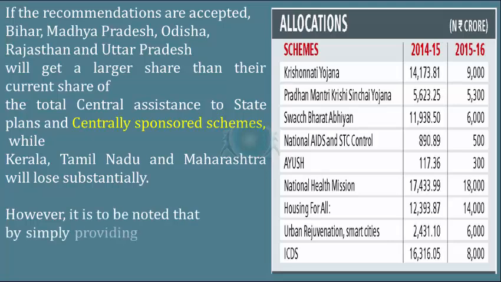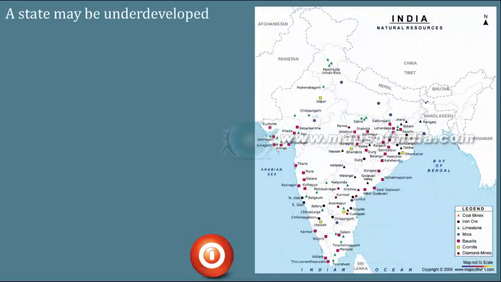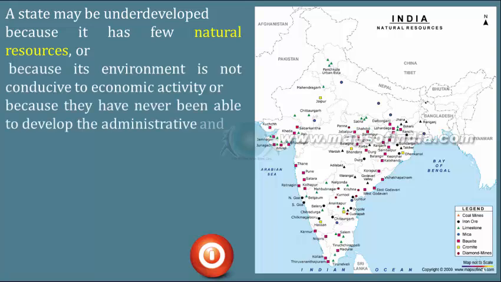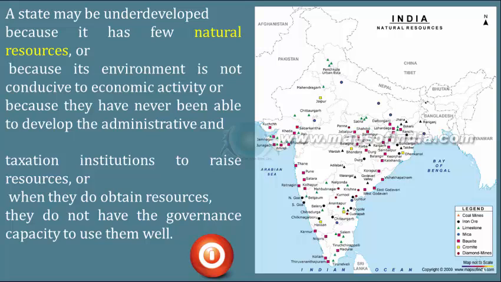However, it is to be noted that simply providing fiscal means is not sufficient to achieve faster development. A state may be underdeveloped because it has few natural resources, or because its environment is not conducive to economic activity, or because it has never been able to develop the administrative and taxation institutions to raise resources, or when it does obtain resources, it does not have the governance capacity to use them well.